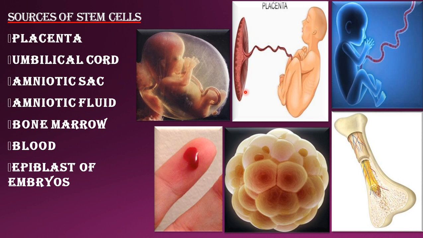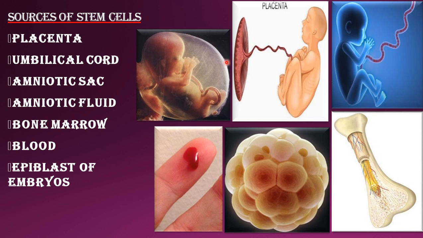You can see the bone marrow. Red bone marrow is a rich source of stem cells, and yellow bone marrow mainly consists of fatty tissue. Blood is also a major source of stem cells. This is called the blastocyst stage. In the blastocyst stage, the outer mass of cells is called the epiblast, and the inner mass of cells is also useful as a source of stem cells.